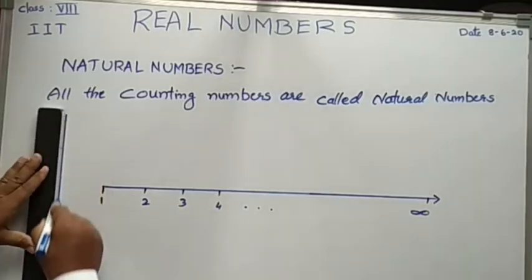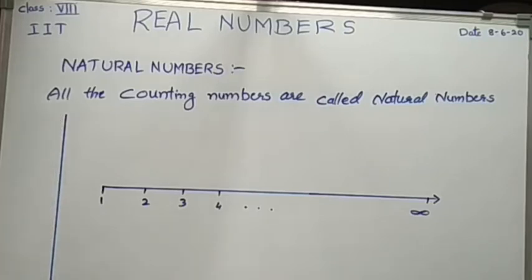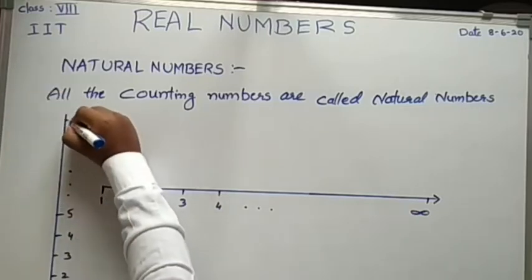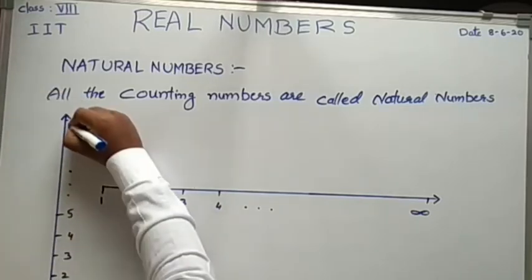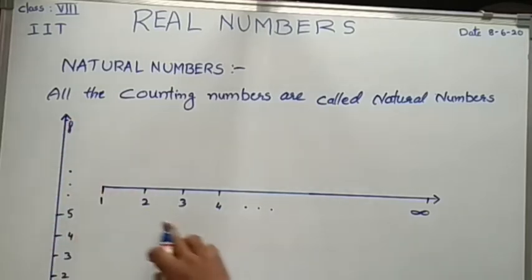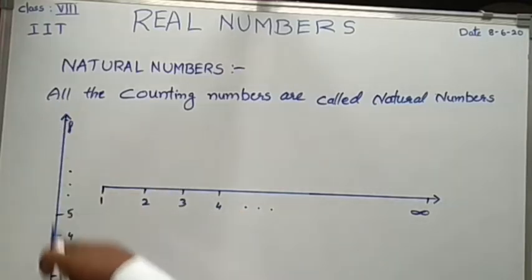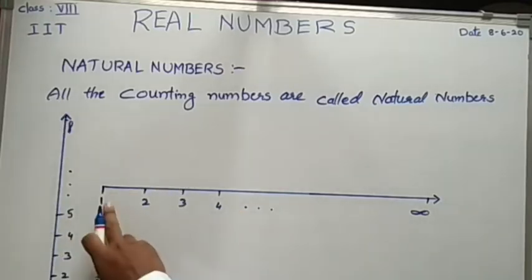Some people may take it like this: 1, 2, 3, 4, 5, and it will be continued. This one is called a horizontal representation. This one is called a vertical representation. But if you observe very clearly, in the natural numbers it is starting from 1, and here it is infinite.